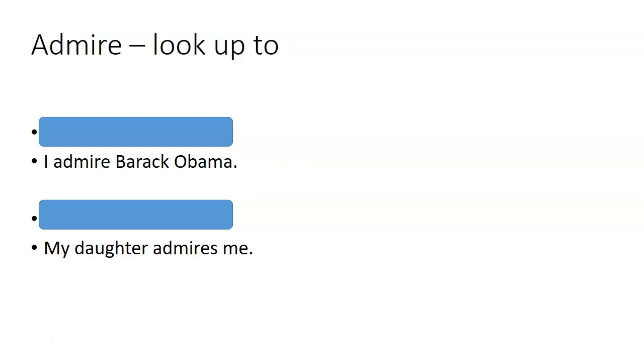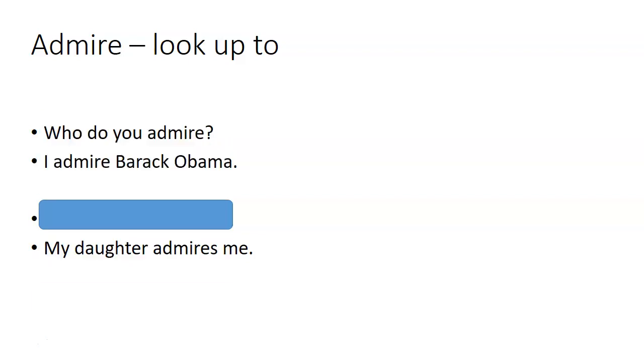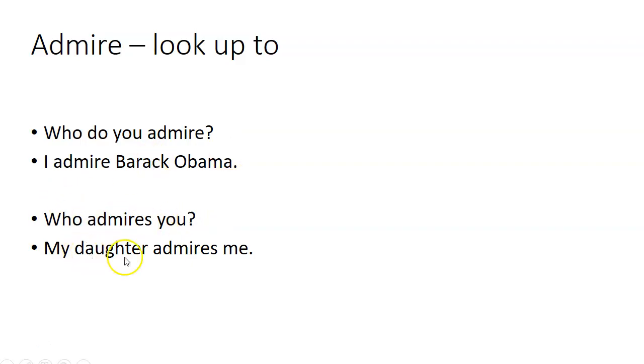Okay, so let's look at the questions. In the first case is, who do you admire? And the answer is, I admire Barack Obama. And the other question is, who admires you? Here there is no auxiliary, who admires you? And the answer is, my daughter admires me. Okay, let's look at one more example.